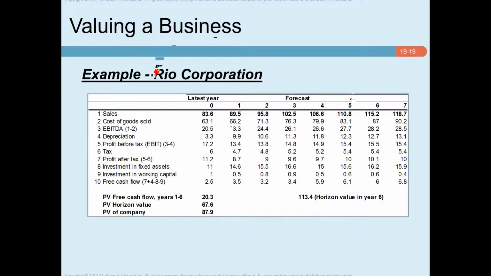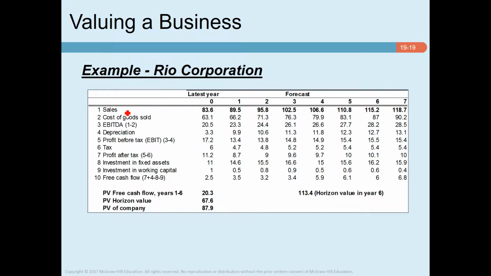So this is an example of Rio Corporation, where we have sales and cost of goods sold. After deducting cost of goods sold, we get EBIT, that is, earnings before interest and taxes. Then we deduct depreciation and amortization, and we have profit before taxes. Then we have taxes, profit after tax, then investment in fixed assets and investment in working capital, and then we have free cash flow. Free cash flow is the cash flow generated by operations minus cash investment.